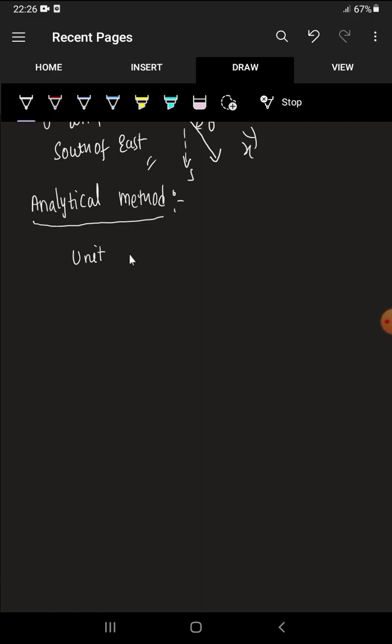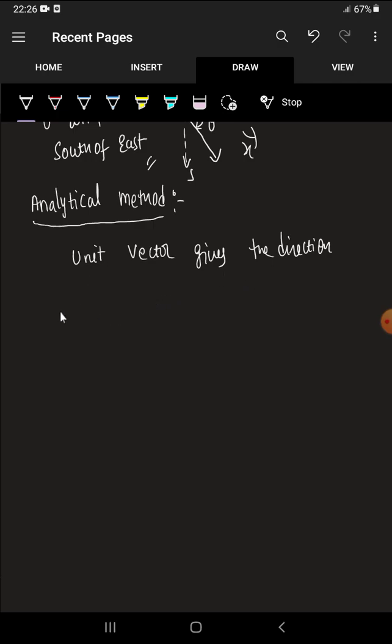What is a unit vector? Name itself has the meaning. See, the unit vector gives the direction, so that's why we call the unit vector the direction vector also. Unit vector or direction vector, both we can call them, no problem.